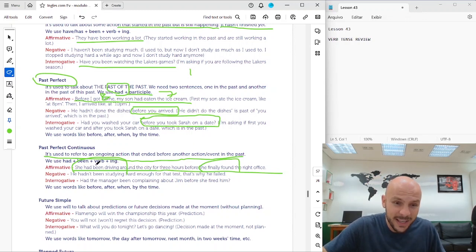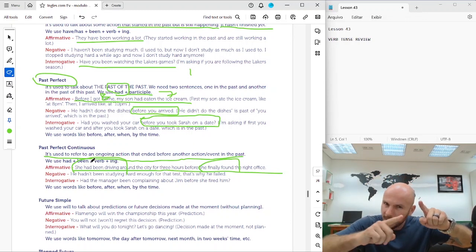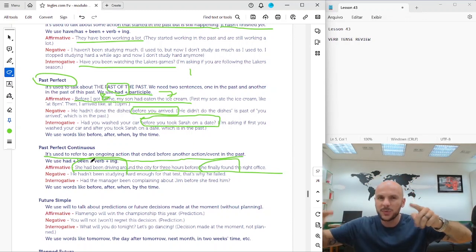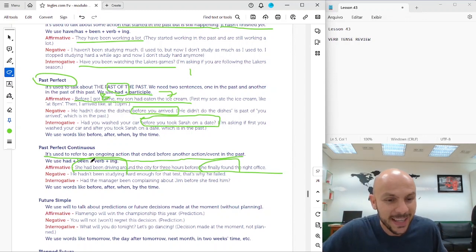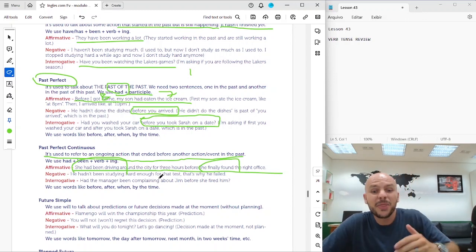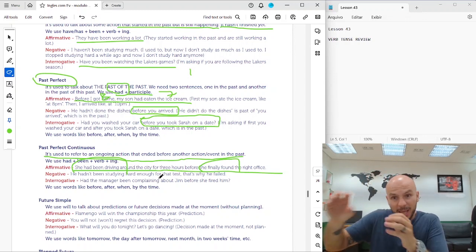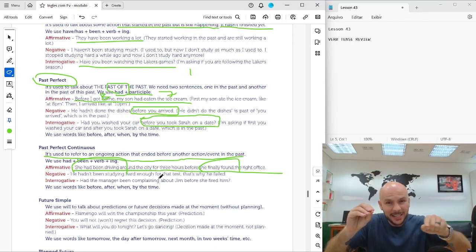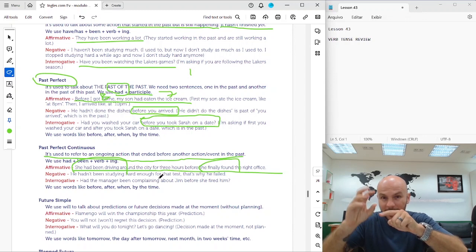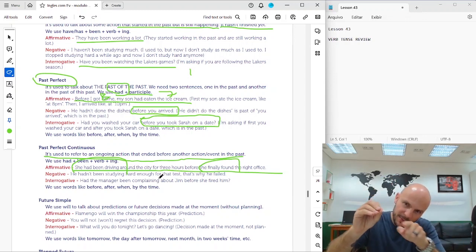And this past here, she had been driving for some time. She had spent some time doing this action. Okay? Negative. He hadn't been studying hard enough for that test. That's why he failed. He failed because he hadn't been studying. Okay? Past, past of the past.